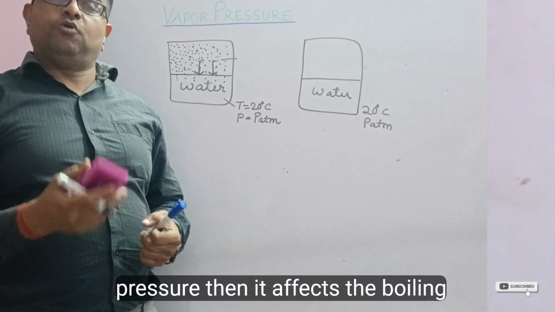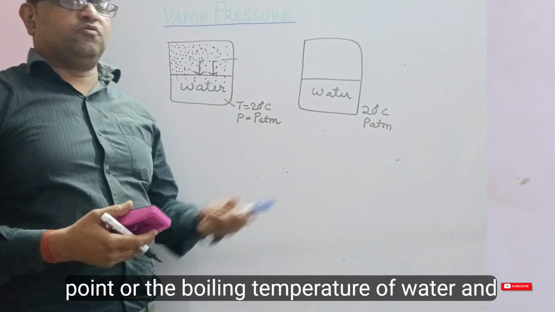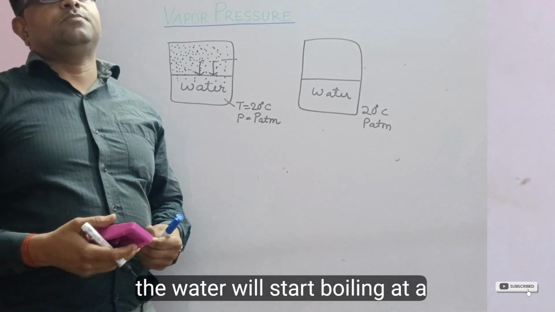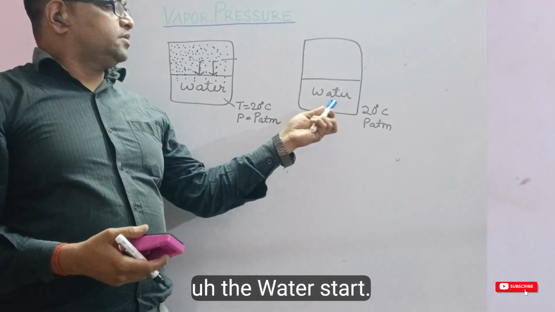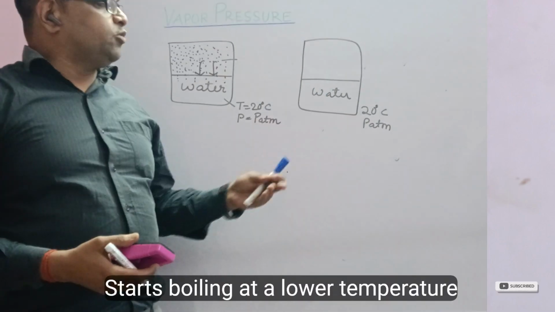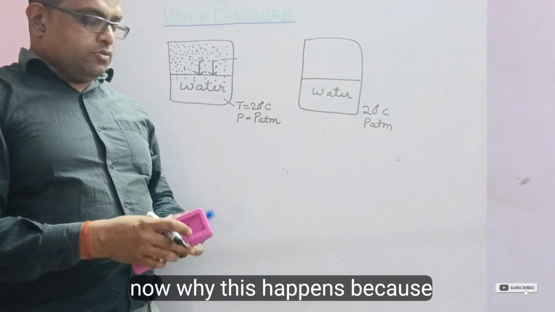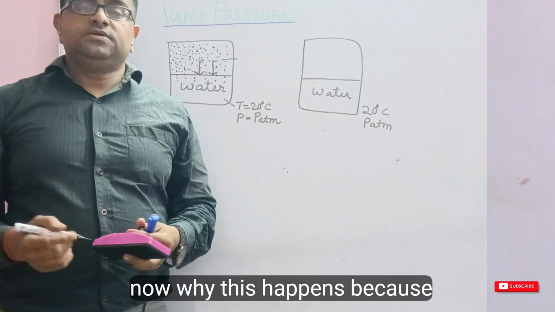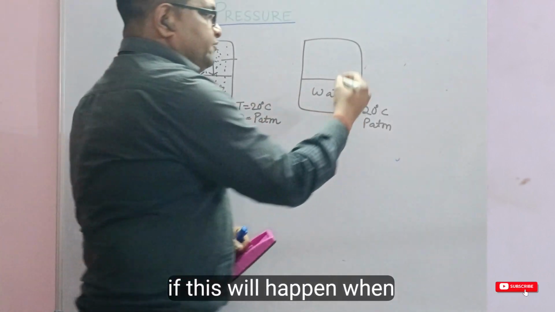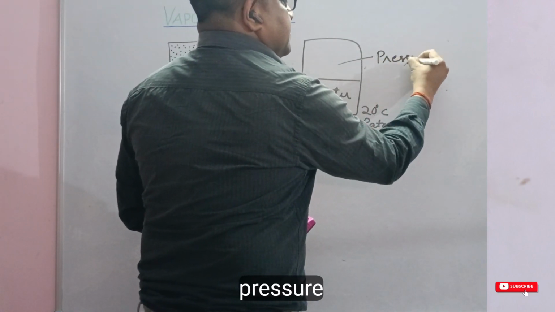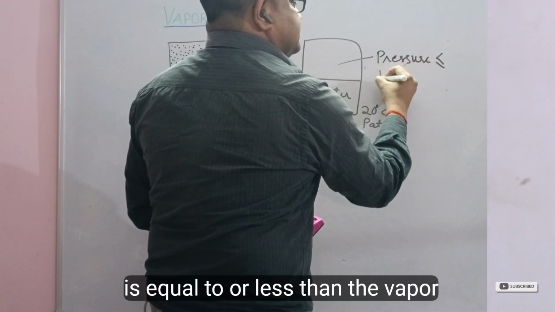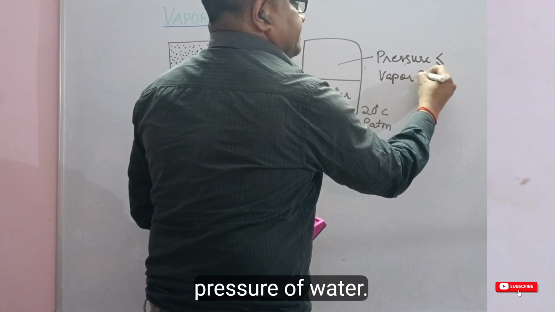What will happen? Reducing the pressure affects the boiling temperature of water, and the water starts boiling at a lower temperature. This happens when the pressure is equal to or less than the vapor pressure of water.